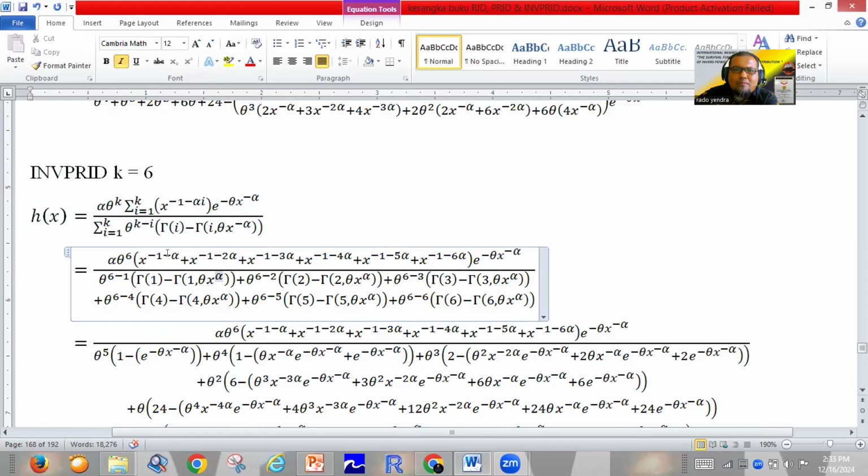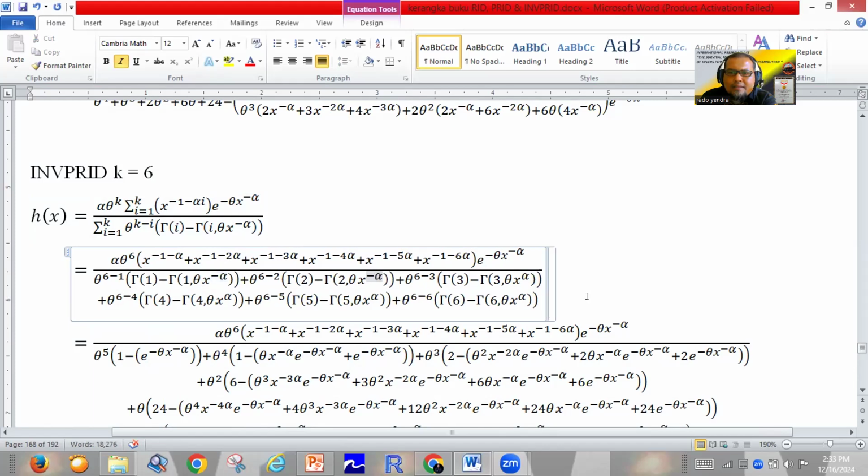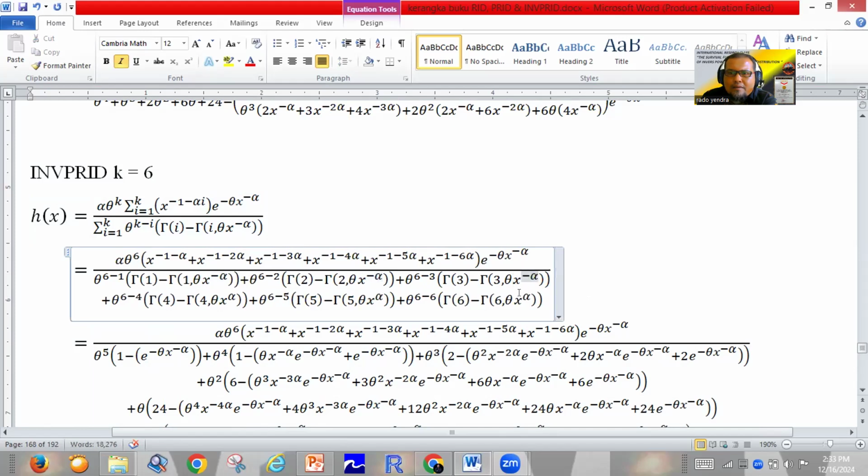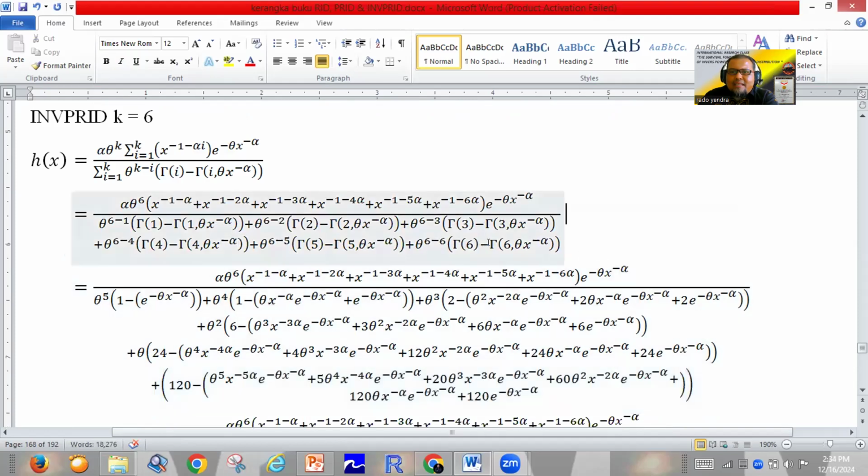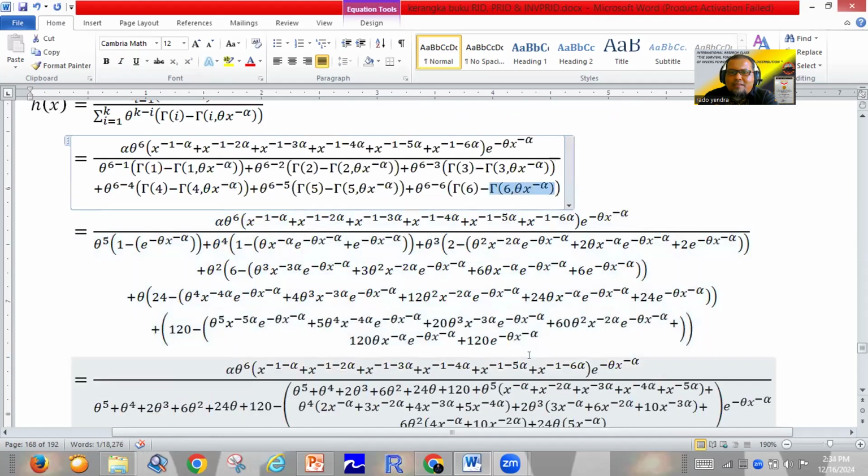We change 1 by minus alpha, this one by minus alpha, this one by minus alpha, this one minus alpha, and this one minus alpha. After that, we change the upper incomplete gamma 6 comma theta x power minus alpha to become here.